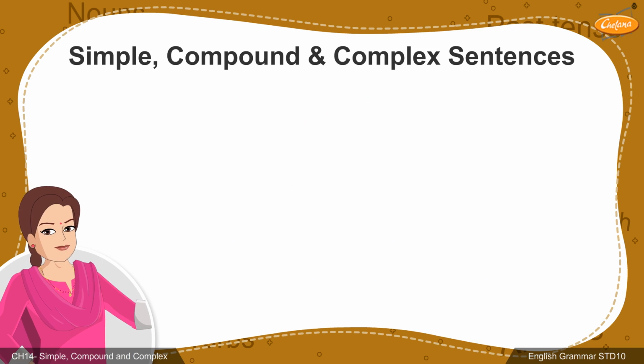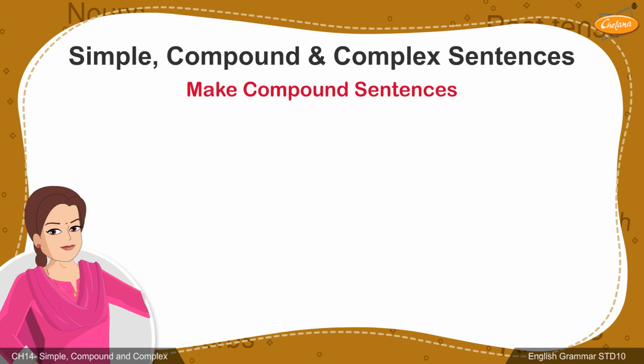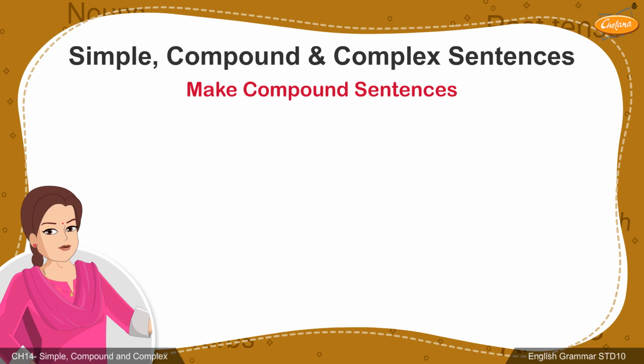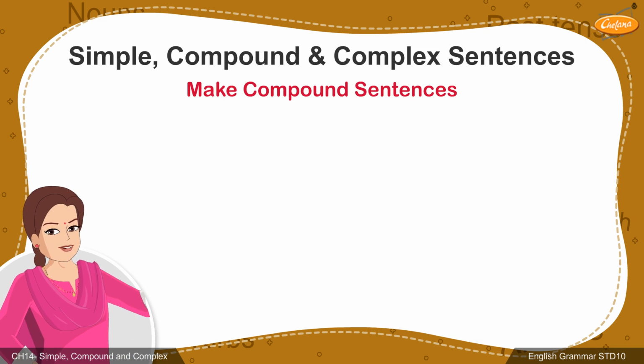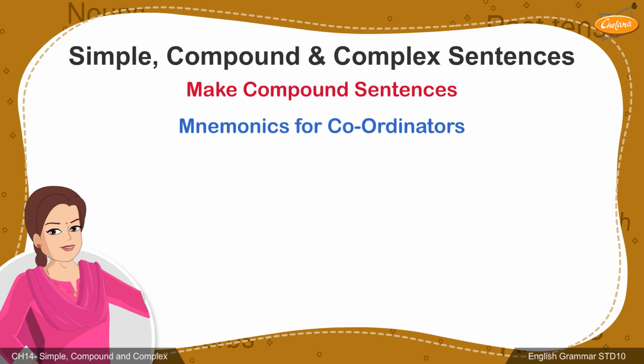Next, we move on to learn how to transform or rewrite a sentence as a compound sentence. Since a compound sentence is created only by using coordinators or coordinating conjunctions, you need to remember the mnemonic for coordinators that you learned in the chapter related to conjunctions.